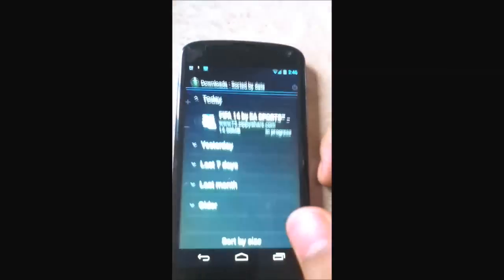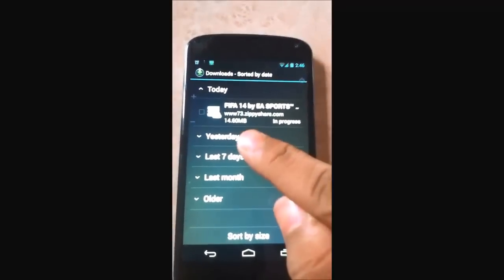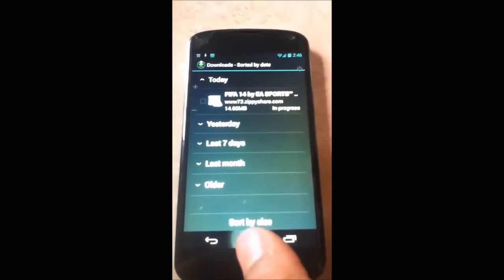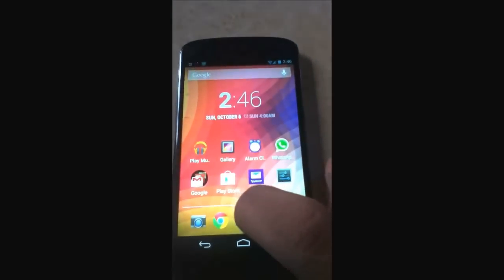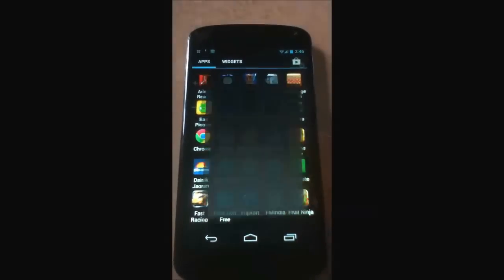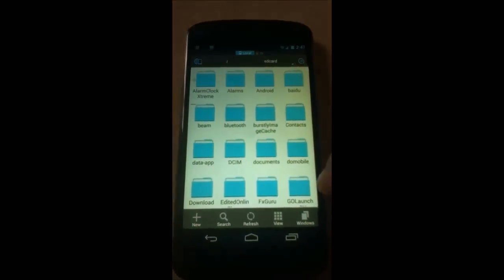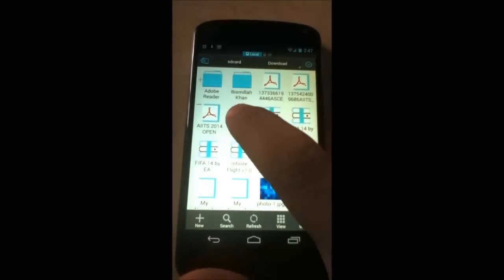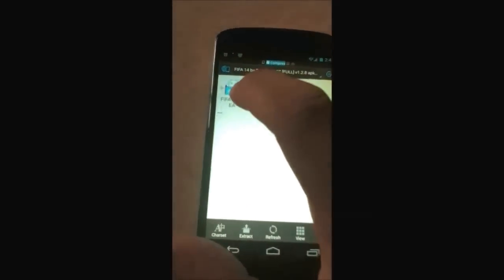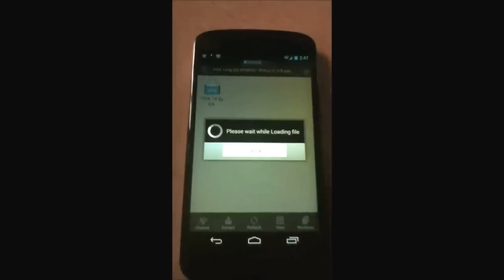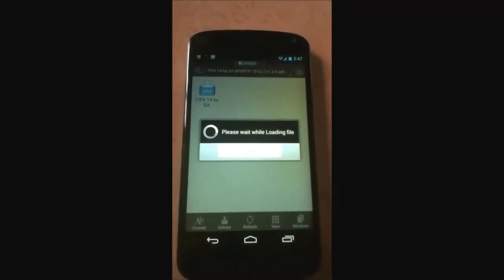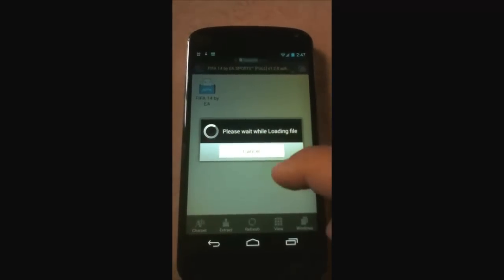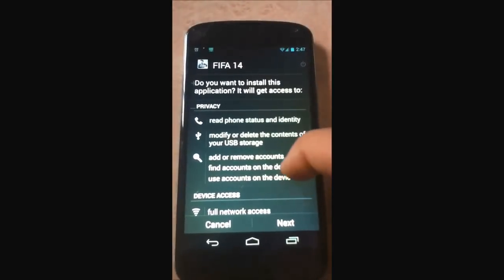and I've already downloaded this, so go back to your home screen and to the ES File Explorer now. In the File Explorer we go to download and open the FIFA file which you've just downloaded. There's mine. So here we open the file, and yeah, the permission dialog has come. Now let's install it now.